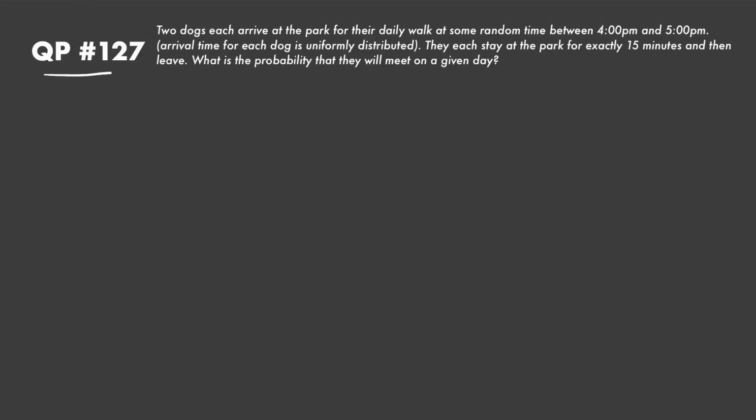Hello everyone, today let's take a look at QP127 where we have two dogs who each arrive at a park for their daily walk at some random time between 4 p.m. and 5 p.m. So their arrival times here are uniformly distributed and they each stay at the park for exactly 15 minutes and then they leave. So what is the probability that they will meet on a given day?